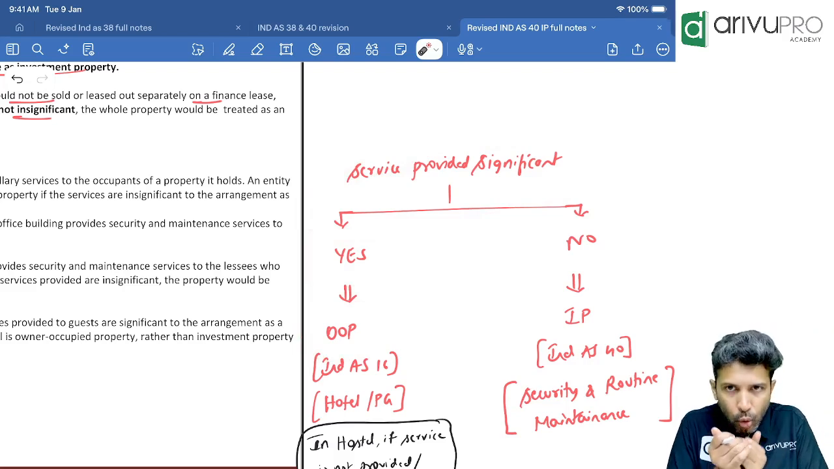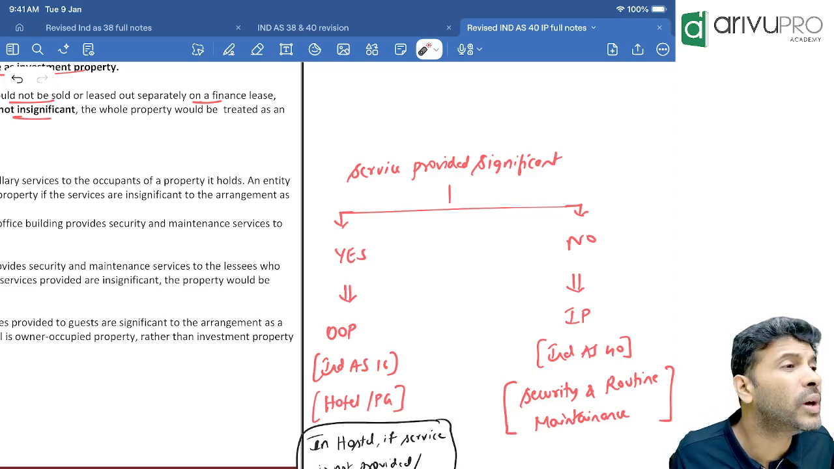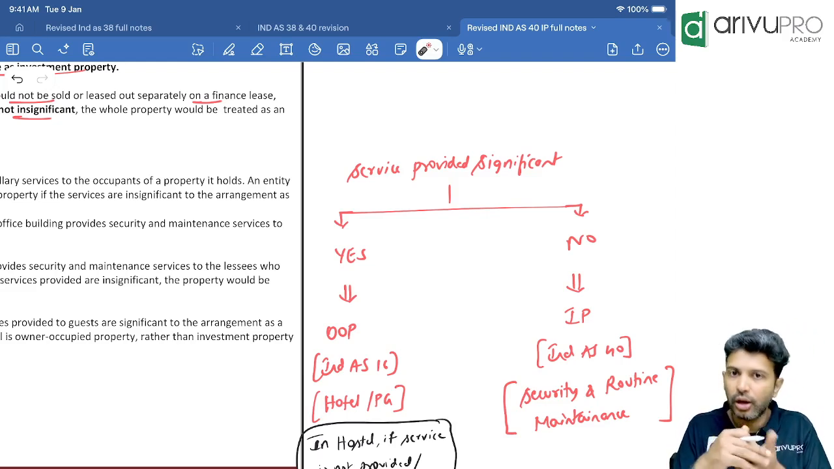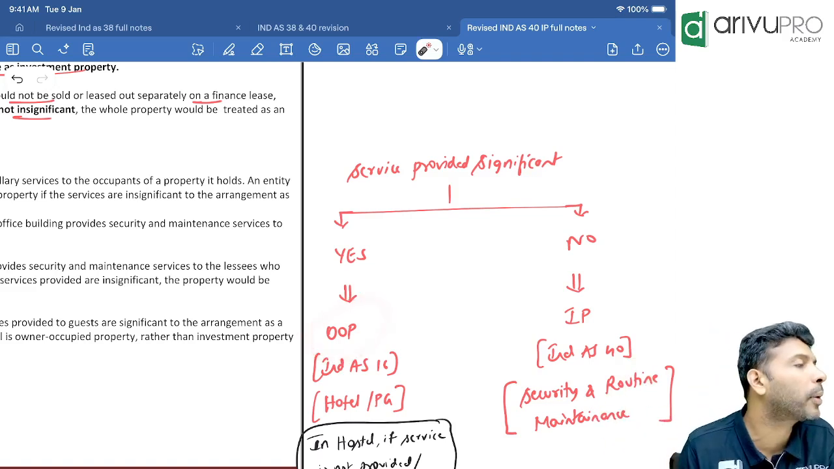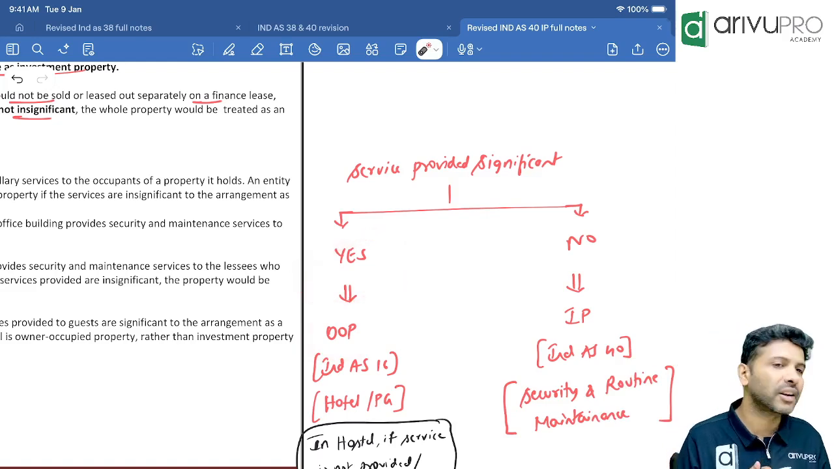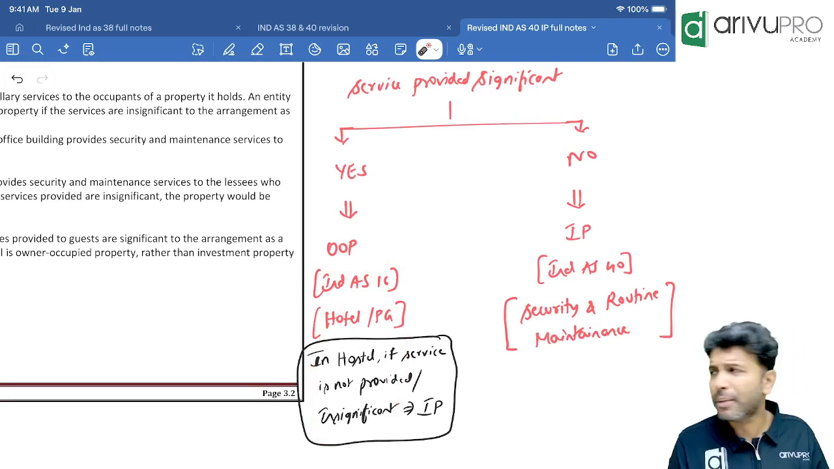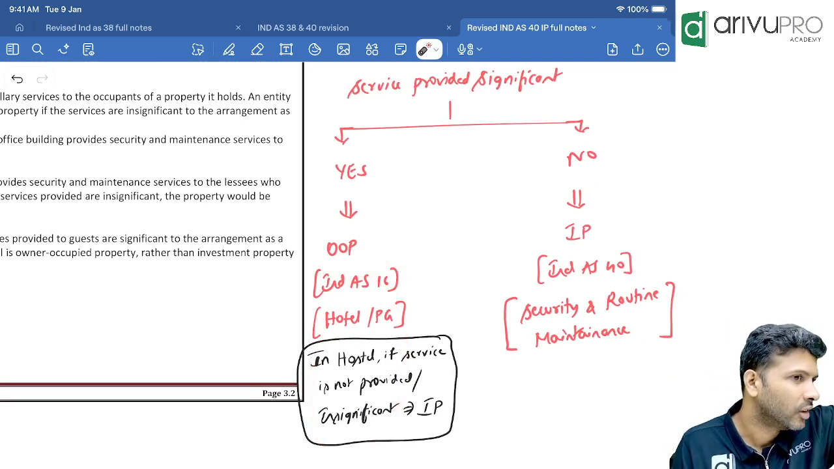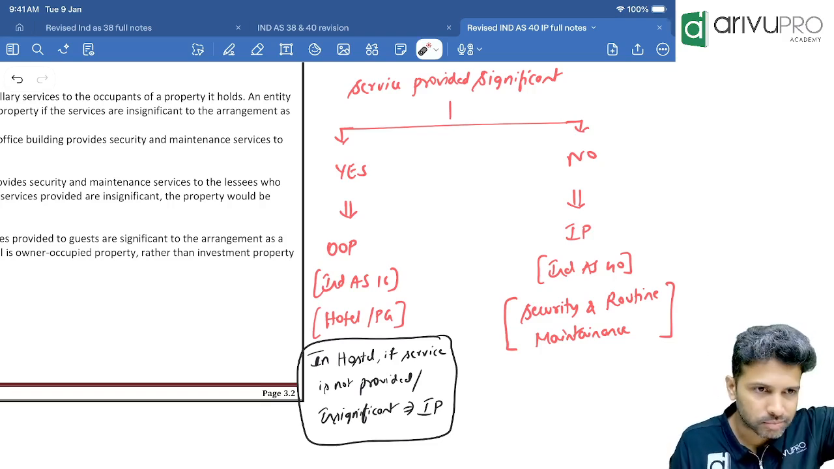So in case of hotel business, hostel business and all, the service provided is usually significant. So if a hotel owns any building, they will not show that property as investment property. They will show it as what property? Owner occupied property, because usually service provided is significant in case of hostels and hotels, etc. Okay, but some hostels only rent out the properties. They'll not give you any food. There are some hostels like that also, no, they don't give any food, right?